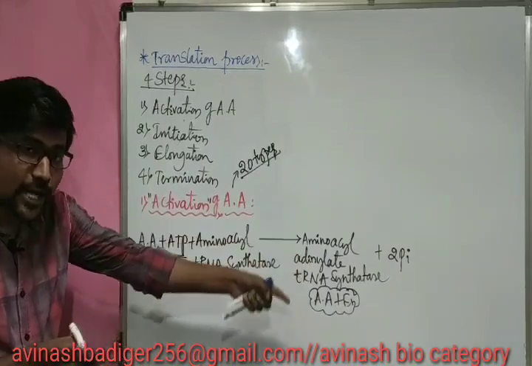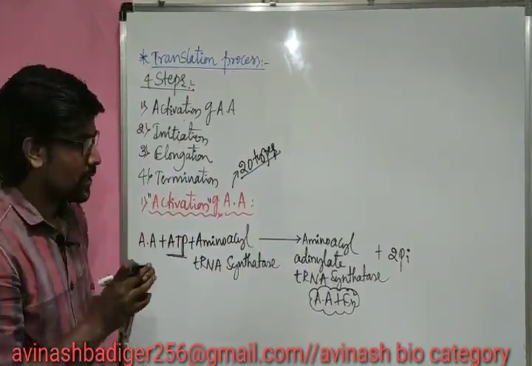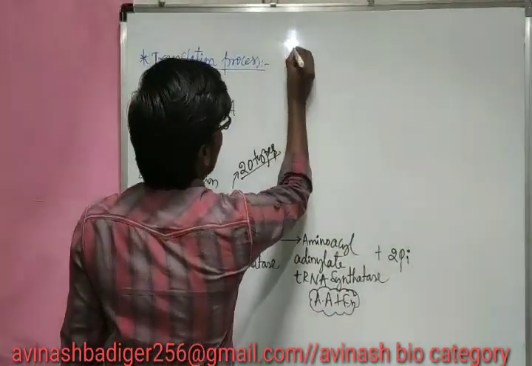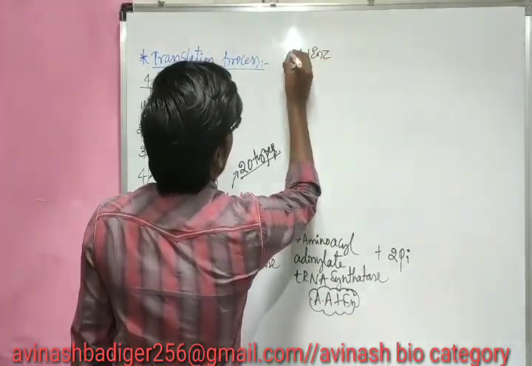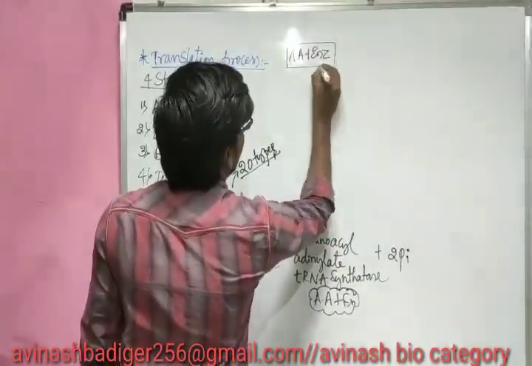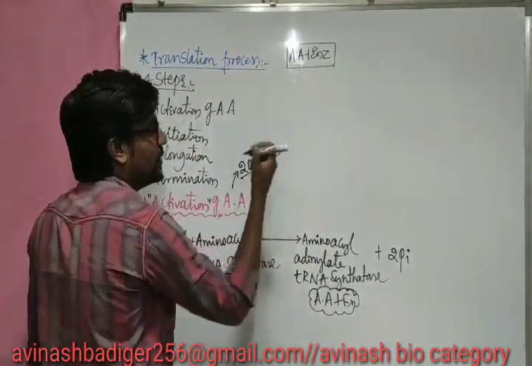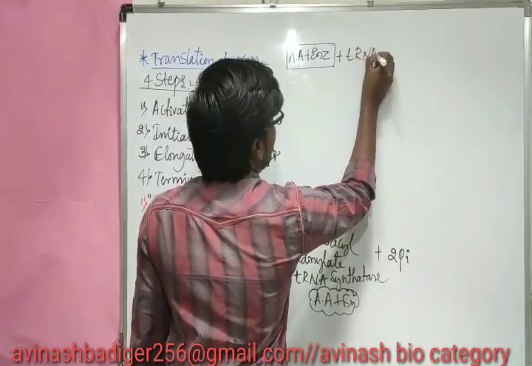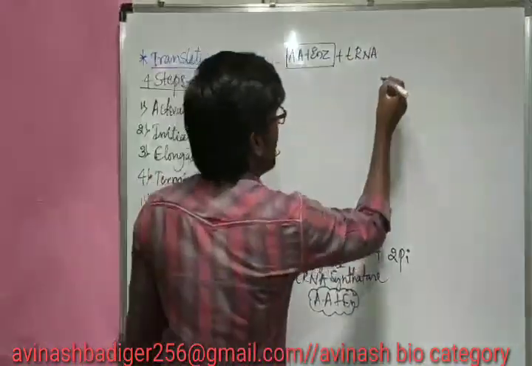So this is the first step here, but we need to attach this enzyme which is having the amino acid with the tRNA. So this is our thing now, right? Let me write simply amino acid plus enzyme. So this is the enzyme amino acid complex. Now it combines with tRNA, transfer RNA. Now it is going to combine.